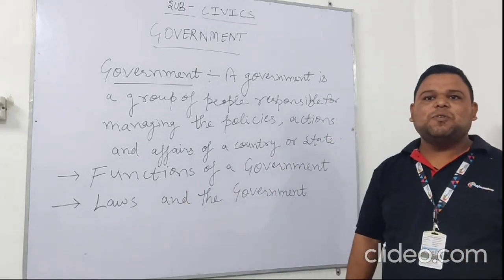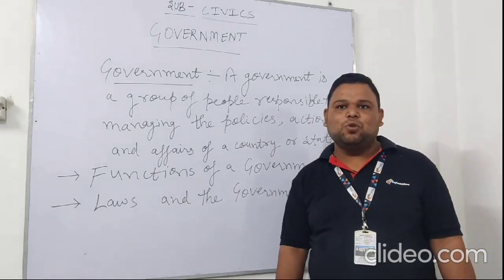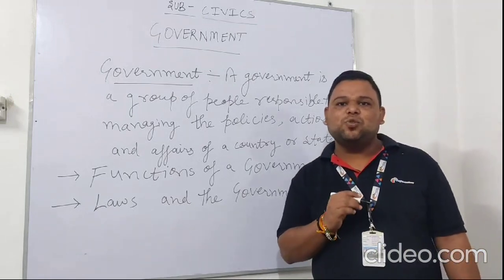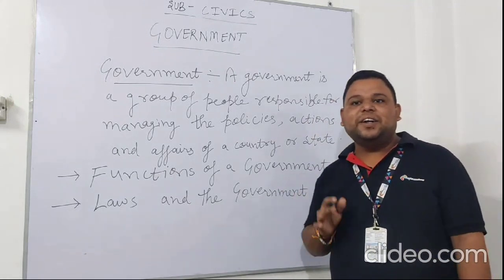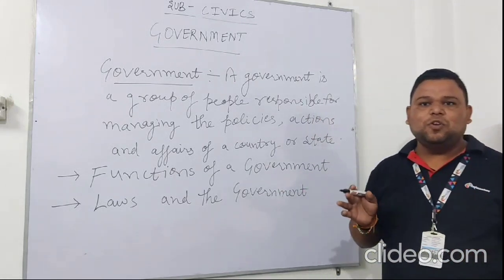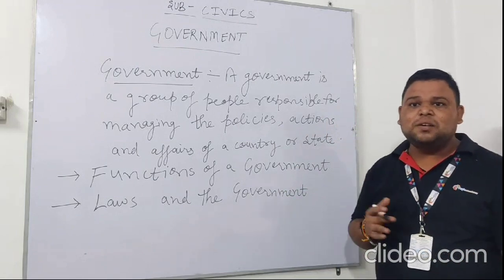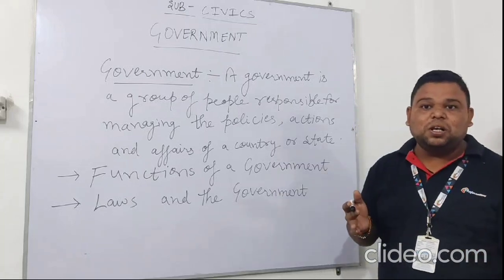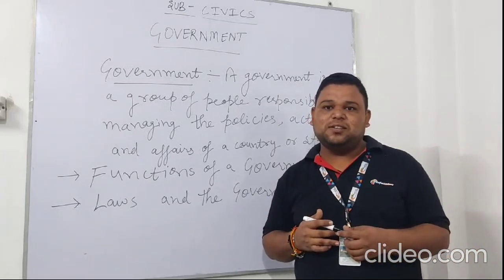Now the functions of the government. A government performs a variety of functions in a country or a state. Some of these are as follows: to provide various facilities or services such as healthcare, education, employment, postal system, banking and transport to fulfill the requirements of the people. The next is to fairly distribute the resources of the country among the people and to provide relief material to the victims of natural disasters.